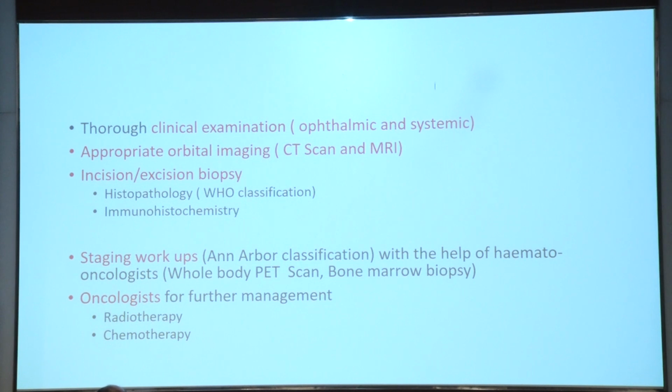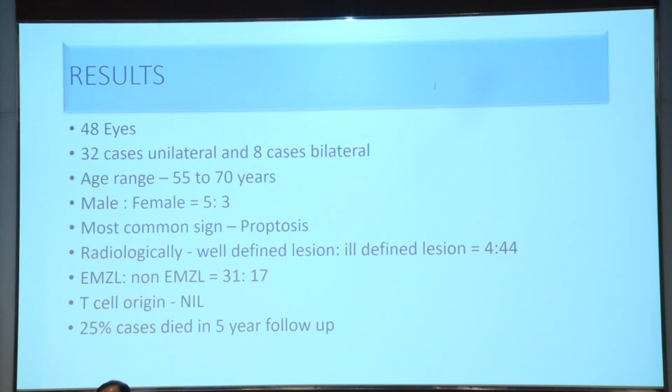Staging workups were done with the help of a hemato-oncologist, and on SOS basis, other required tests like whole body PET scan, bone marrow biopsy, etc. were done. And we had referred the cases to oncologists for further management. 48 eyes were there. 32 cases were unilateral and 8 cases bilateral. Age range was 55 to 70 years, and male preponderance was seen.